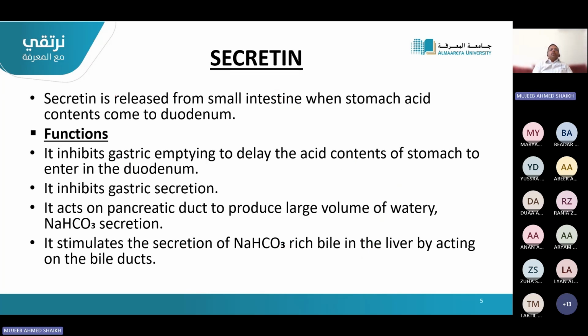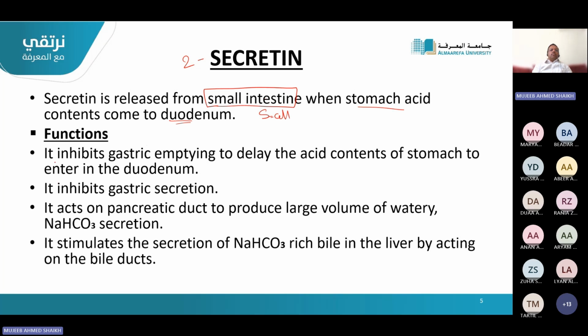The second hormone is secretin. From where is it coming? From small intestinal cells, called S cells. S cells from the small intestine. When stomach acid comes into the duodenum, a little amount of stomach content is poured into the small intestine, the duodenum. The S cells will get stimulated and they will secrete secretin.